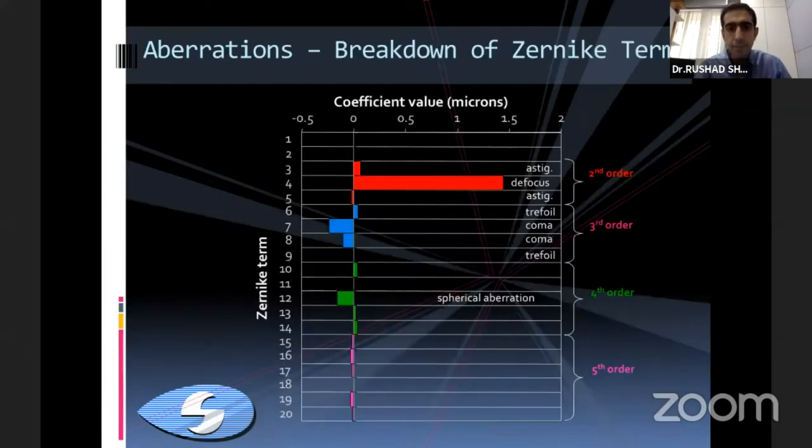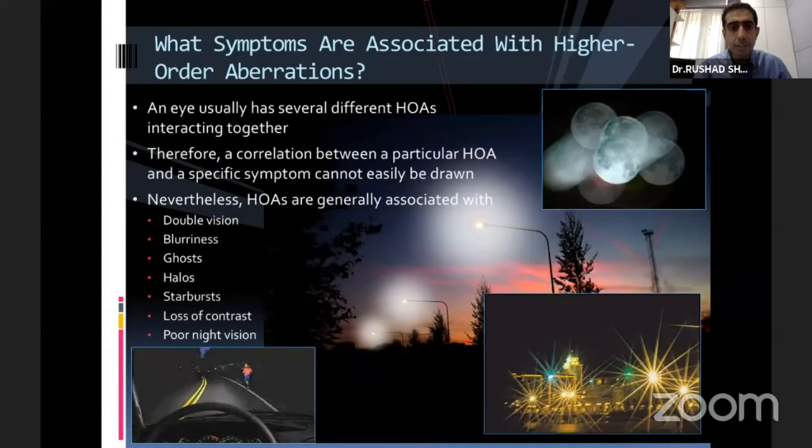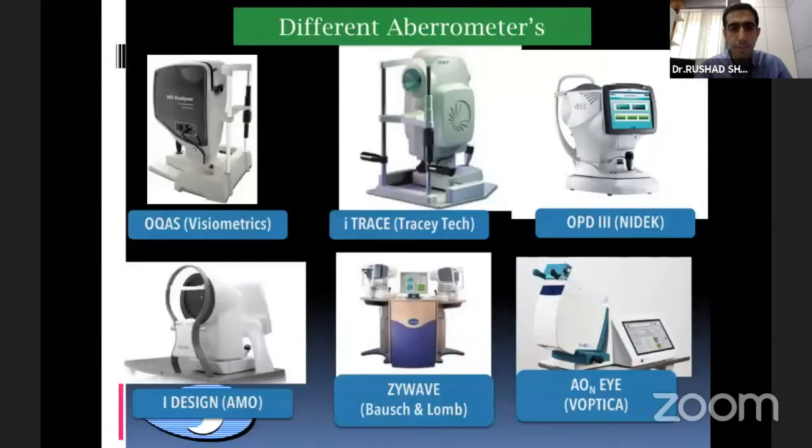Now, this is how it actually is shown in graphs that come in various aberrometers. Red, as I told you, is a negative where the wavefront travels less than the ideal wavefront, and blue is where the wavefront travels more. Now, what do these actually cause? They cause certain symptoms. They can cause blurriness, ghost images, halos, starbursts, and loss of contrast. So this is why it's optically important to look at aberrations.